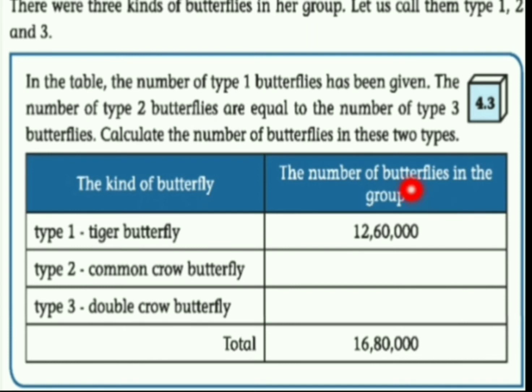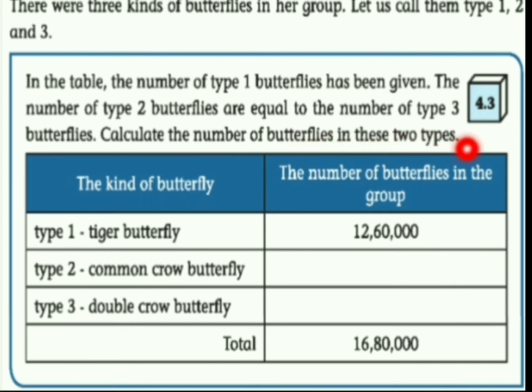There were 3 kinds of butterflies in her group. Let us call them type 1, type 2 and type 3. Type 1 is the tiger butterfly, type 2 is the common crow butterfly and type 3 is the double crow butterfly. In the table, the number of type 1 butterflies has been given. The numbers for type 2 and type 3 have not been given, but the keyword is that type 2 and type 3 are equal in number. So we have to calculate the number of butterflies in these 2 types. But how can we calculate? Yes, now just see the next page.